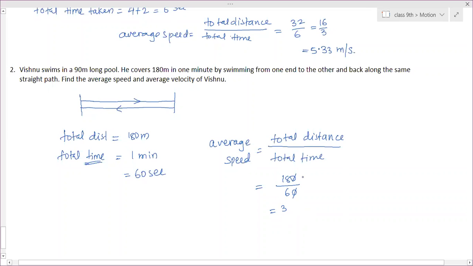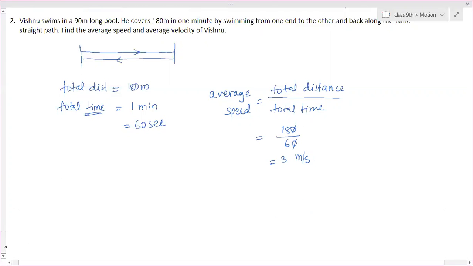Distance unit is meter, so it is meter per second. Now clear?